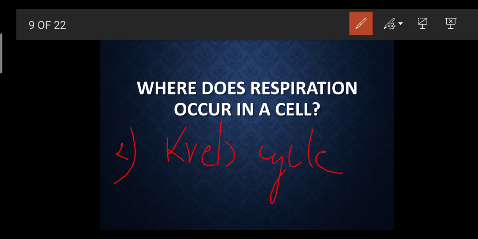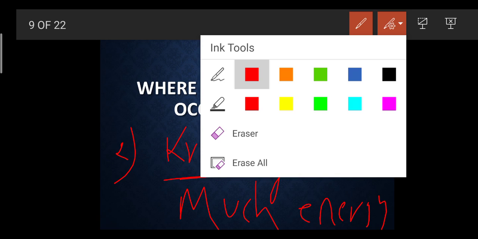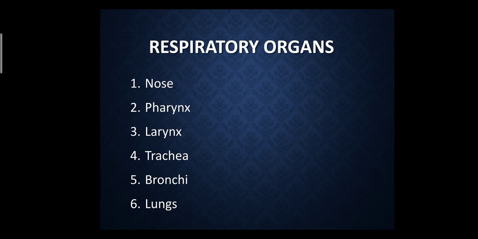But where are these 36 ATP going to come from? These 36 ATP we are going to get inside this mitochondria region. When there is a complete breakdown of a glucose, it releases the energy in the form of ATP, and these 36 ATP get released. So in the Krebs cycle, a lot of energy is produced, whereas in the cytoplasmic region, a very little amount of energy gets released.